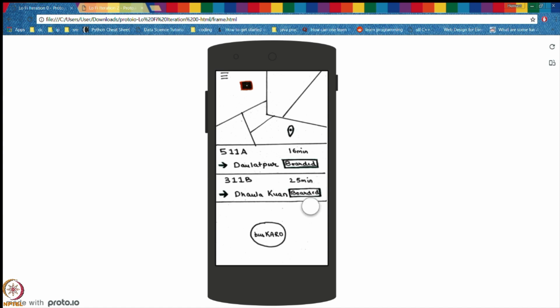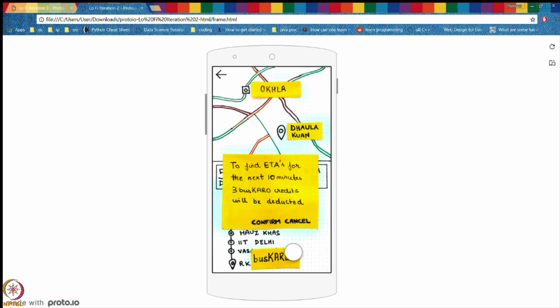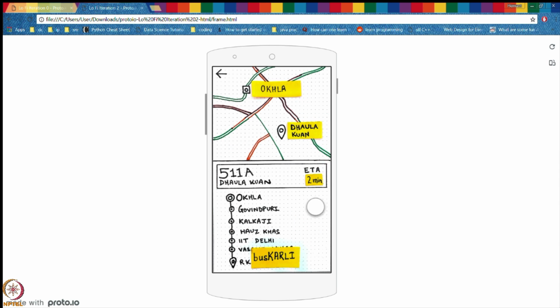Therefore, in iteration 3, after pressing busKARO, a pop-up appears to find ETAs for the next 10 minutes. 3 busKARO credits will be deducted. On pressing confirm, the ETAs are now being displayed. For example, ETA 2 minutes. That is, it will take 2 minutes for the bus to reach their bus stop. So by showing this pop-up, the user is now aware that the busKARO button has been clicked and now the ETAs will be displayed on the screen.